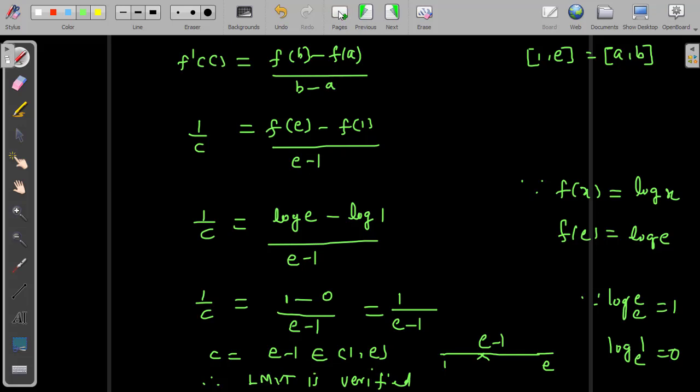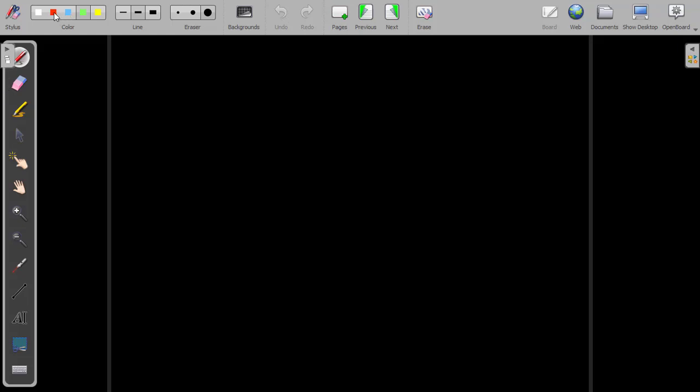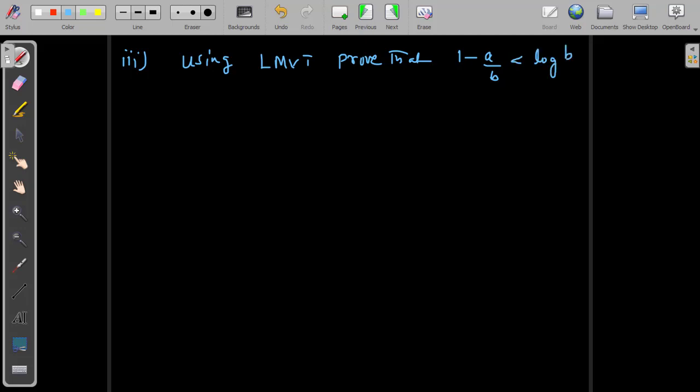Next, we will discuss one problem, students. The third question is: using Lagrange's mean value theorem, prove that 1 minus a by b is less than log of b by a, which is again less than b by a minus 1, where the condition is given as 0 less than a less than b. This is the condition given.